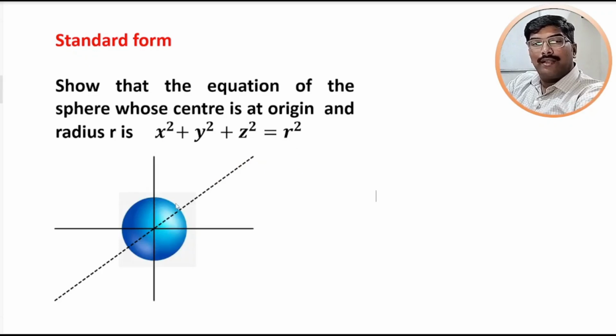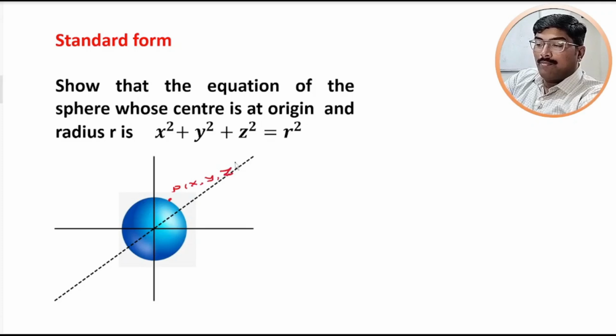In this figure, let us take a point on the sphere. Let P(x, y, z) be any point on the sphere.